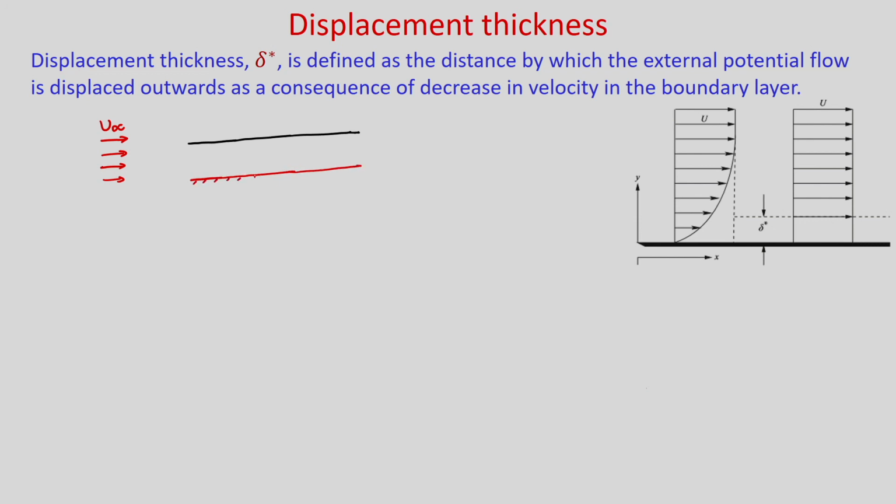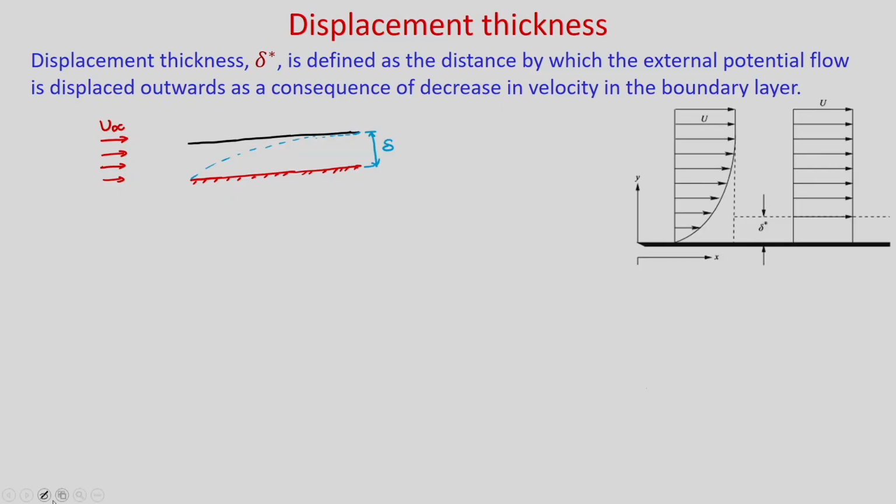Due to the presence of the flat plate, there will be formation of a boundary layer over this flat plate. Okay. So, this is the boundary layer, and at this location this is your boundary layer thickness delta. Now, you can see that in the presence of the flat plate, this streamline will no longer be flat, because it will deflect.